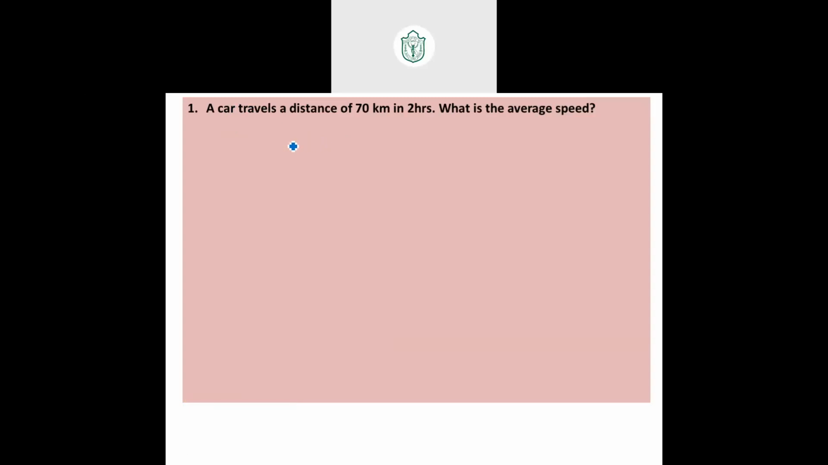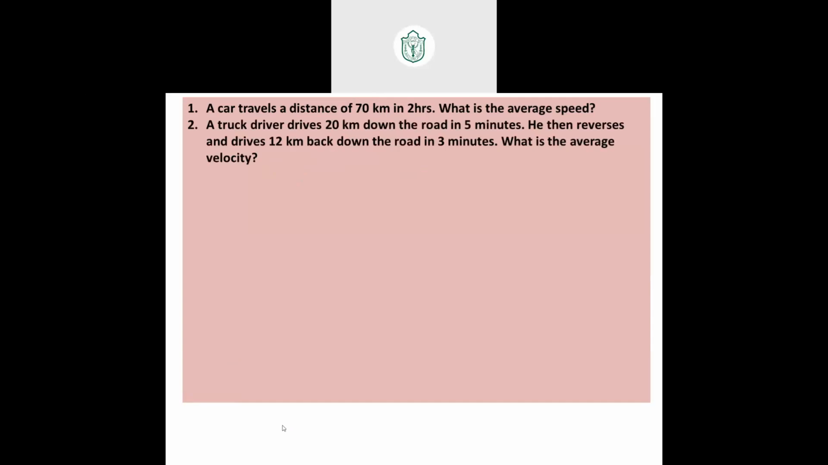A car travels a distance of 70 kilometers in 2 hours. What is the average speed? Very good, 35 kilometers per hour. Very simple. From a very basic logic level, I'm going to go to a higher level. Is this clear? Anybody has a doubt? Total distance by total time, that's the only formula I have used. Next. Try very quickly.